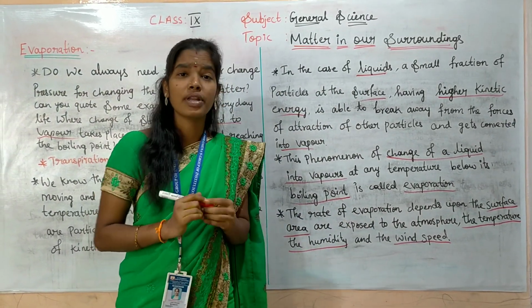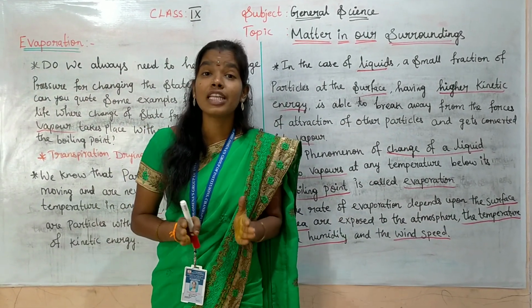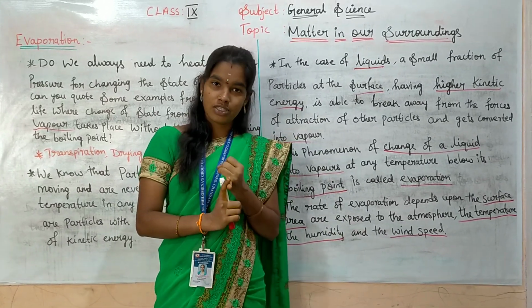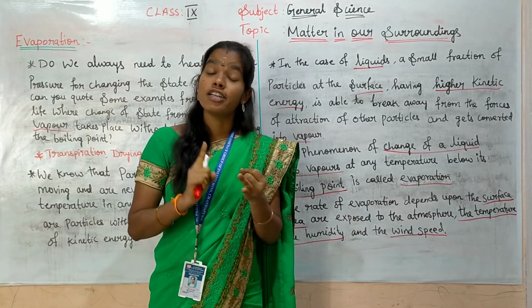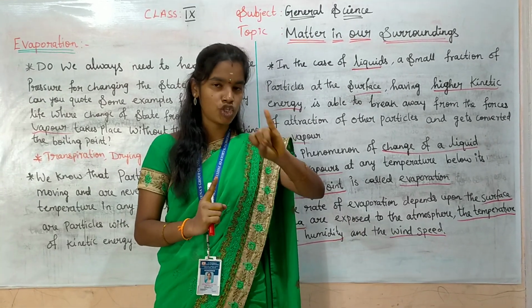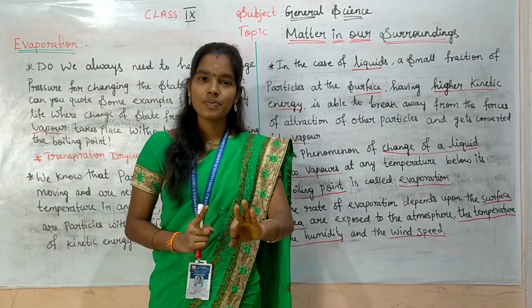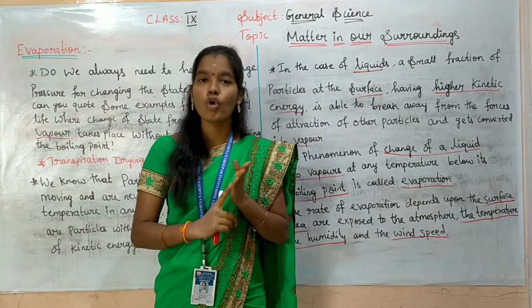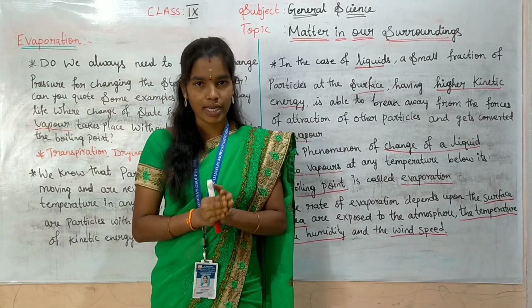There are four factors affecting evaporation: surface area, temperature, humidity and wind speed.